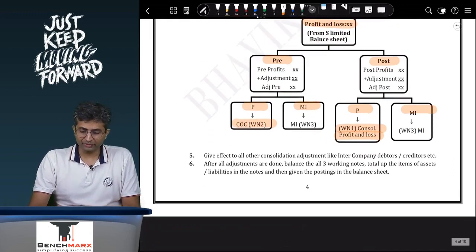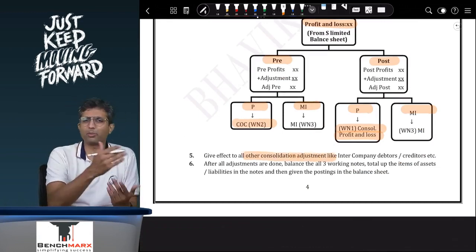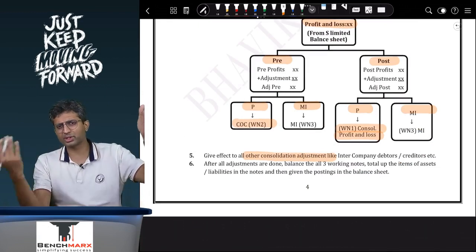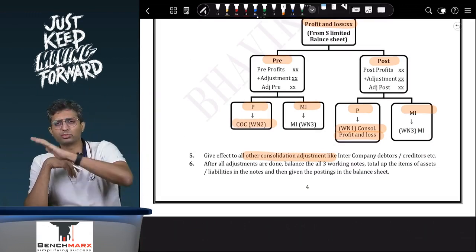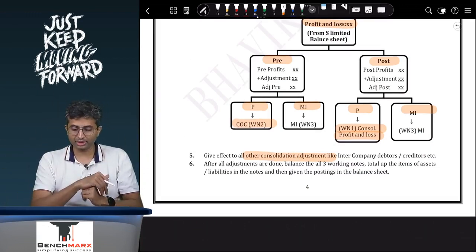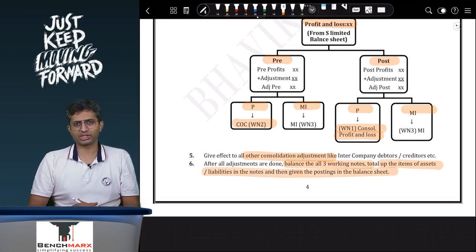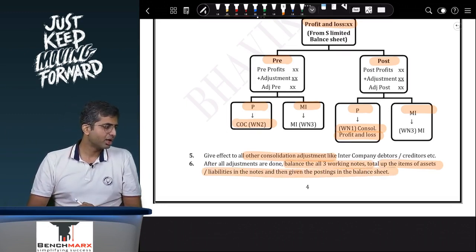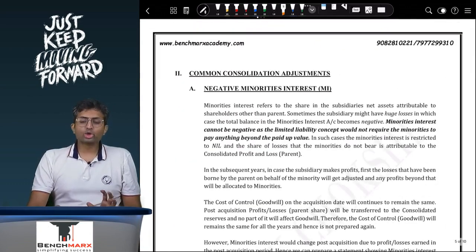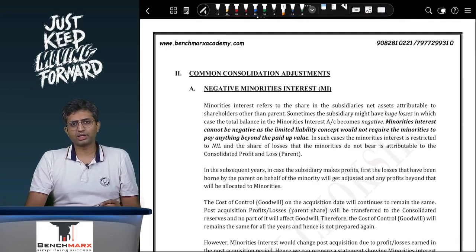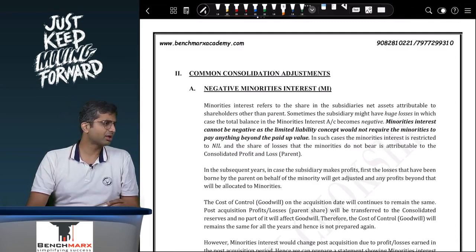Once you have given all of these effects, you will give effect to other consolidation adjustments. For example, there may be common debtors and creditors. In the parent's books, the subsidiary would be a debtor. In the subsidiary's books, the parent might be a creditor. You will eliminate it. And after all adjustments are done, you balance all the 3 workings, total up the items of assets and liabilities, and then give the postings in the final balance sheet. So this is your total step-wise working for preparing a consolidation question.